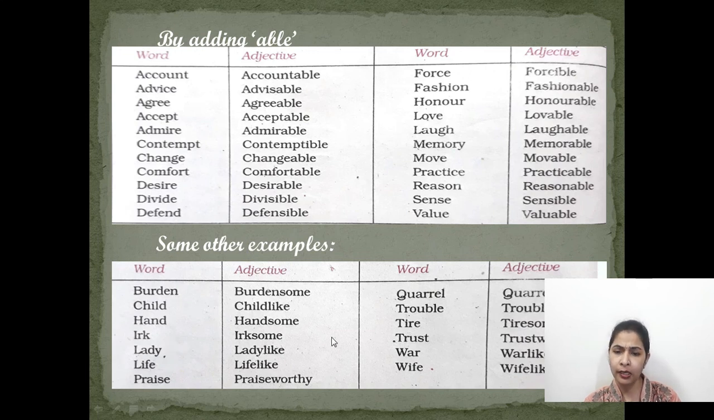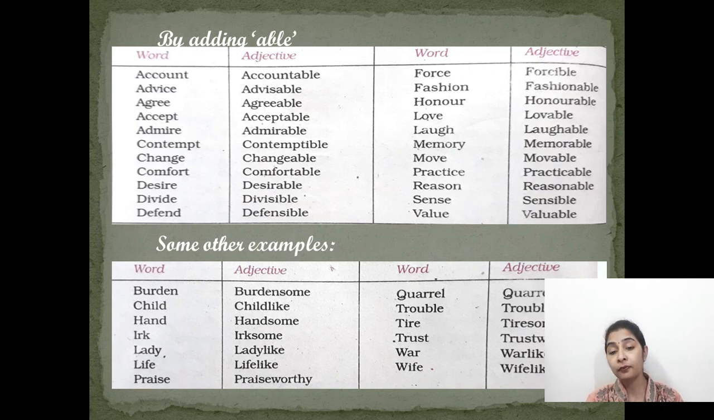Now here there are different words to which we are adding a suffix to change it into an adjective as per the requirement, as is suitable to it. Trust, trustworthy, war, warlike, quarrel, quarrelsome, trouble, troublesome. Like this it changes. Praise, praiseworthy. So like these there are words which, when a suffix is added to them, can be changed into adjectives.